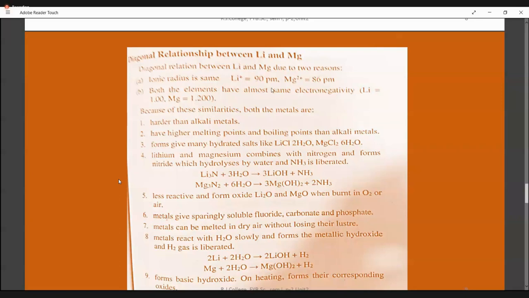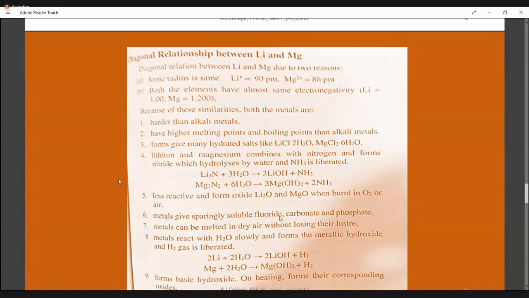Now in chemical properties, both of them form nitrides like lithium nitride and magnesium nitride, and both these nitrides dissolve in water and give ammonia. They will liberate ammonia and form hydroxides. Hydroxides are basic in nature; any hydroxide has a basic pH. When you heat these hydroxides, you will get oxides. So what is the property we are talking about? Both lithium and magnesium form nitrides. They undergo hydrolysis, giving ammonia and hydroxides. Hydroxides on heating form oxides when heated in air. So this is the common chemical activity shown by both members.